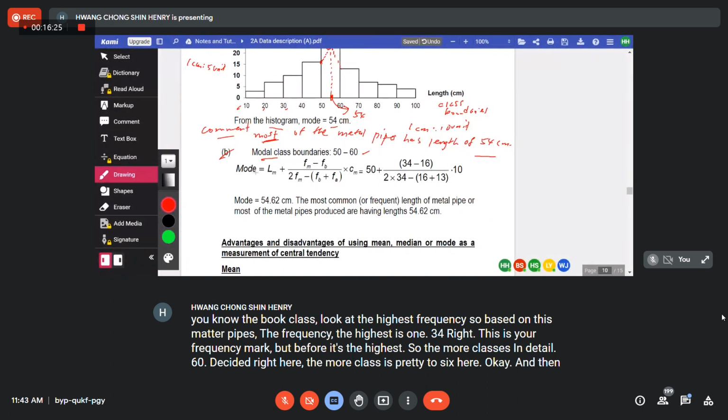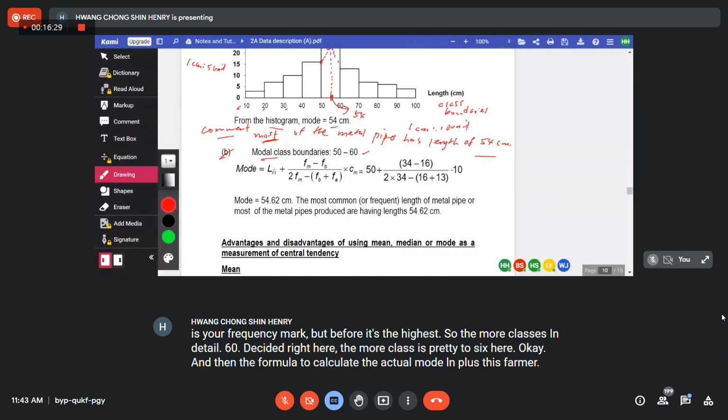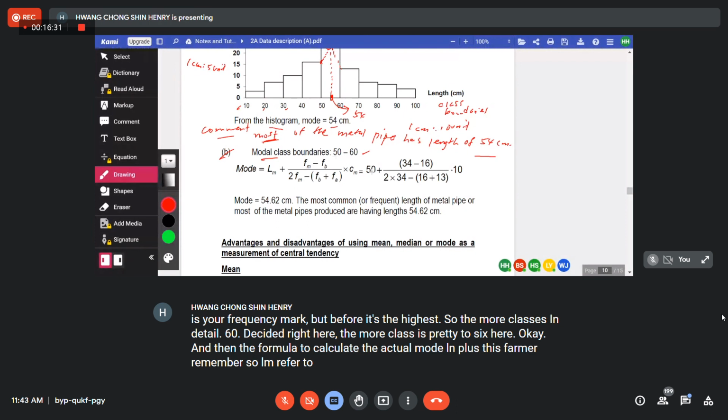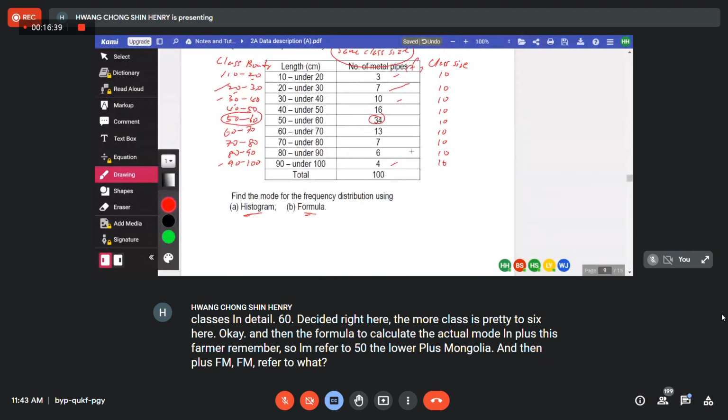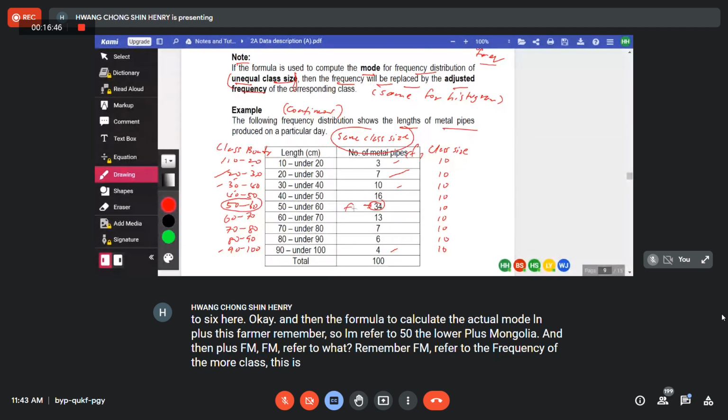And then the formula to calculate the actual mode, L plus this one, remember? So L refers to 50, the lower class boundary. And then plus, FM refers to the frequency of the mode class. This is your FM, which is 34.